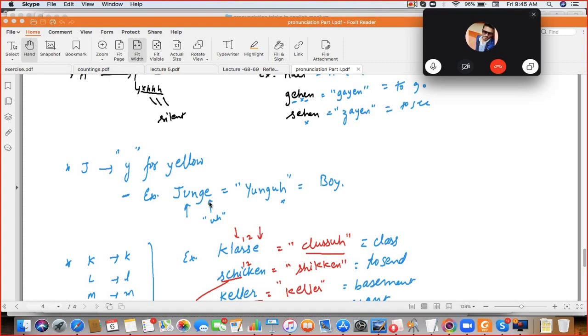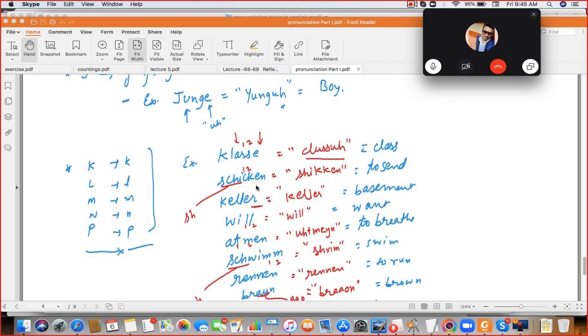Next are K, L, M, N and P. They have the same sound: ka, la, ma, na, pa. Speak the examples. Klasa. Chicken. SCH is "sh", as in Schindler. It is EN, not E, so an A sound will come. Next: Keller.